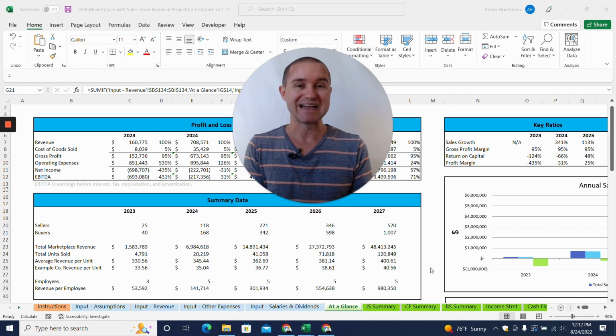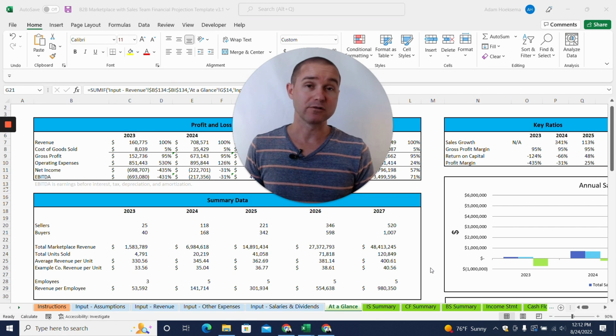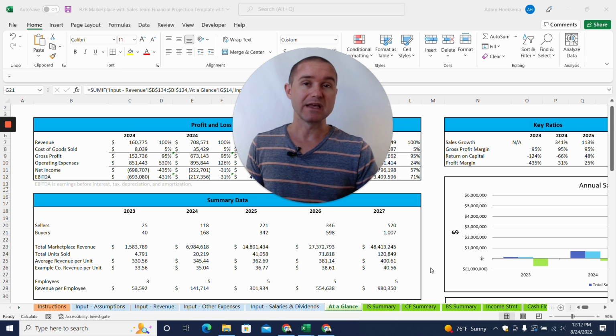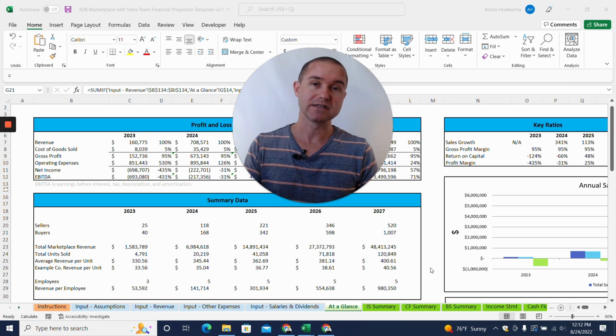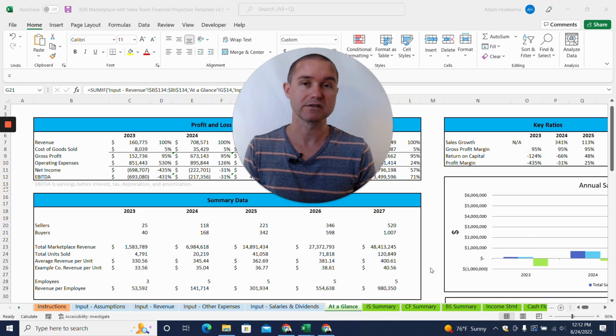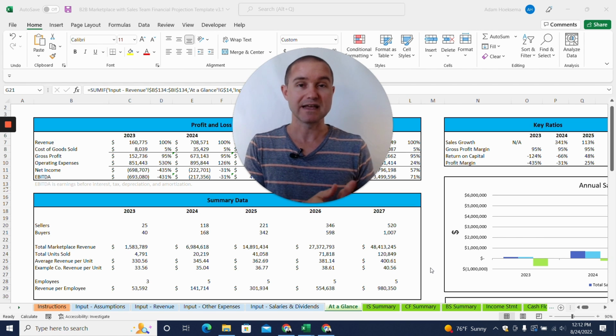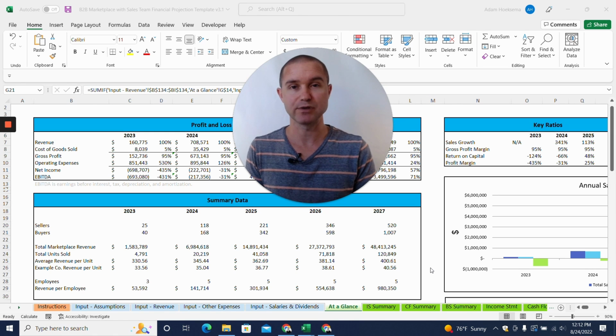So that could be an idea of a B2B marketplace model in which you would probably need a sales team to go out and get the hospital administrators on board, and a sales team to go out and get the suppliers to list their products for sale on the marketplace as well. So that's an example of a type of B2B marketplace. I'm going to show you how to use this template here today to create projections for that type of business model.